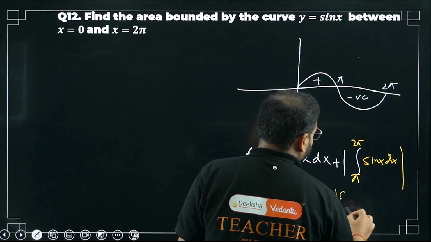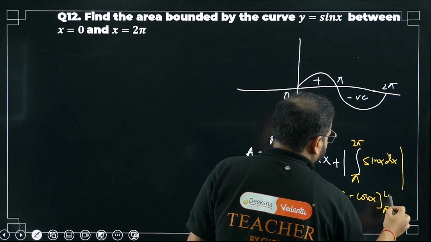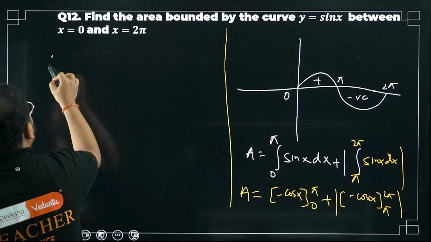Again modulus will be there, and what is that? Minus cos x from pi to 2 pi. Modulus is there. Have a look, I can continue on this side.